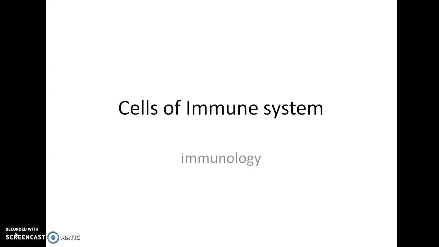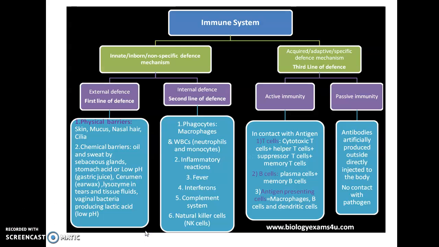Today we will be discussing the important cells of the immune system. Last day we discussed how the immune system is classified based on the defense mechanism: there is an innate defense mechanism and there is an acquired, or adaptive, or specific defense mechanism.